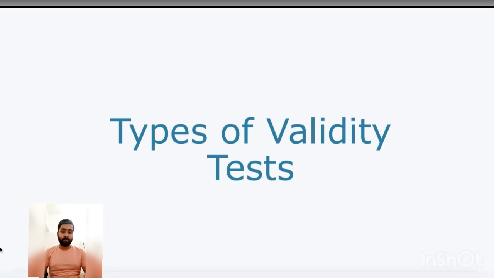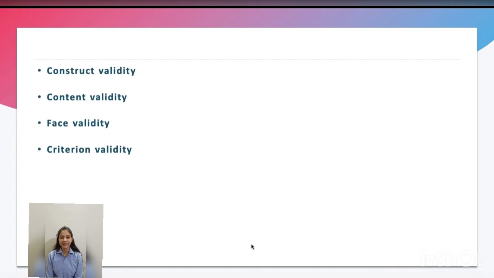Thank you. Good afternoon everyone, my name is Mahima and I am here to tell you about types of validity. As we have already studied, validity tells us about how accurately a method measures something. There are four types of validity.